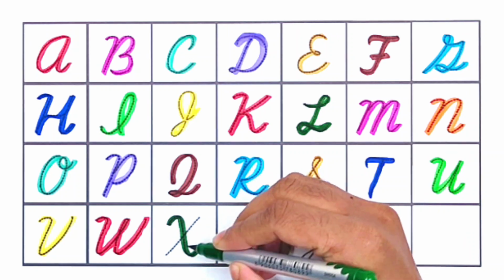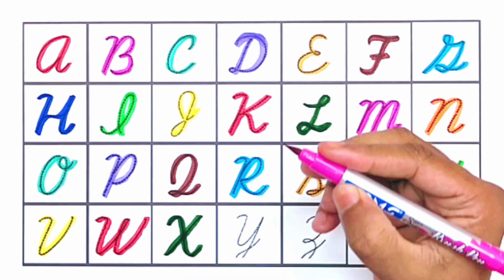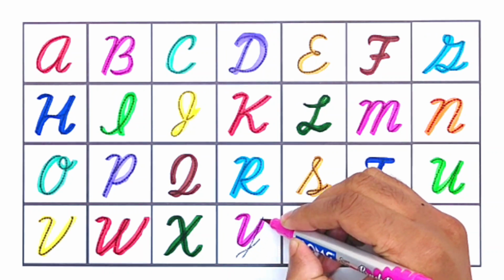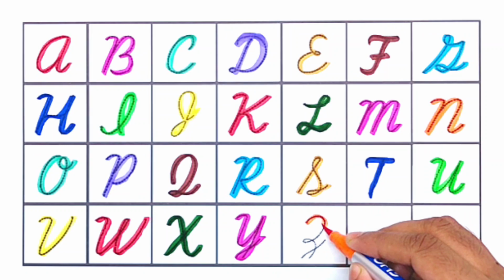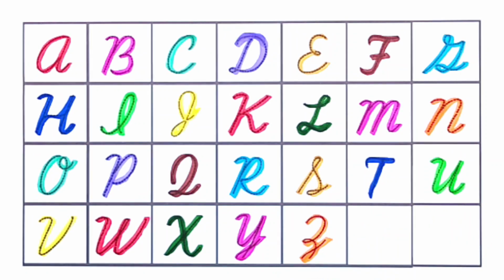X for xylophone. Pink color. Y for yo-yo. Orange color. Z for zebra.